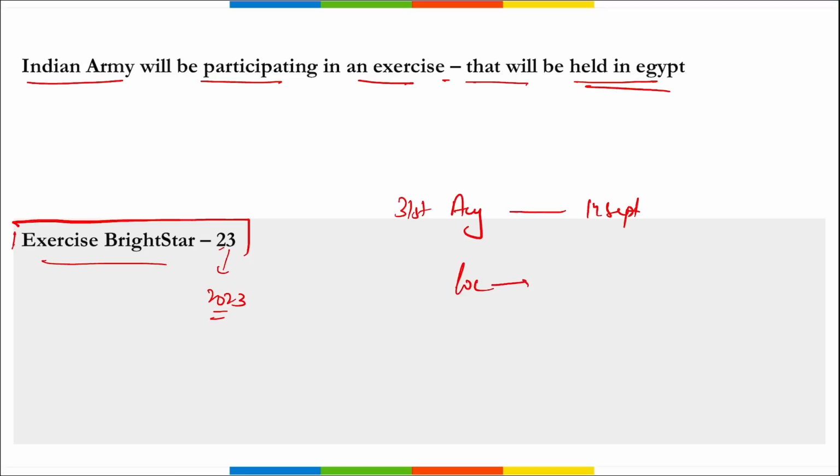What is the location where this exercise will be conducted? It is Egypt, in which this exercise will be conducted. Then remember, the exercise will provide a unique opportunity for the Indian Army to share best practices and experience with other armies, aimed at enhancing defense cooperation. So the Indian Army will be participating in Exercise Bright Star 23, that will be held in Egypt.